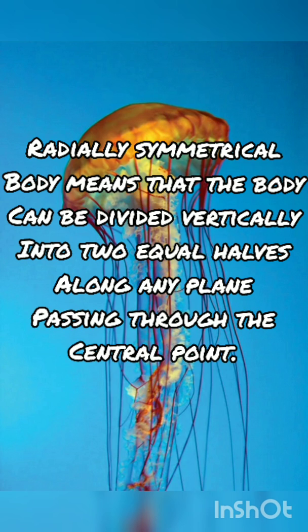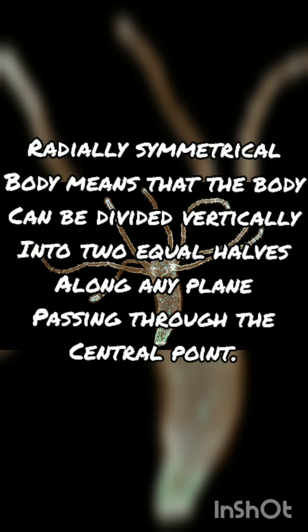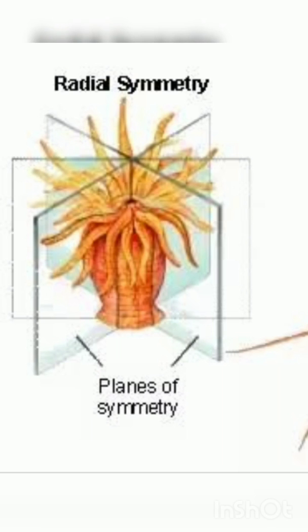Radially symmetrical body means the body can be divided vertically into two equal halves through any plane, but it should pass through the central point. That means you can cut it from anywhere into two equal halves, but it should pass through the central point. Look at the picture, you will see how the cnidarians are radially symmetrical. They are cut from any plane, but it should pass through the central point and they will be divided into two equal halves.